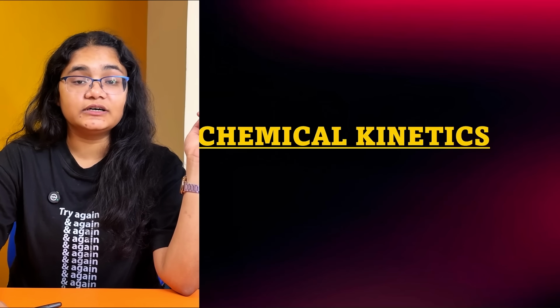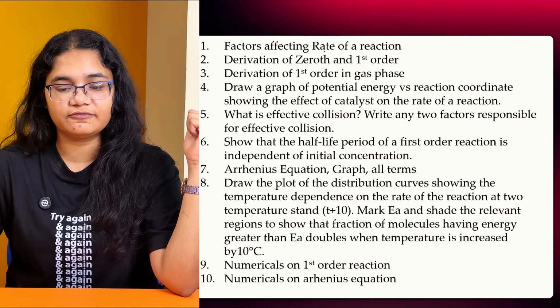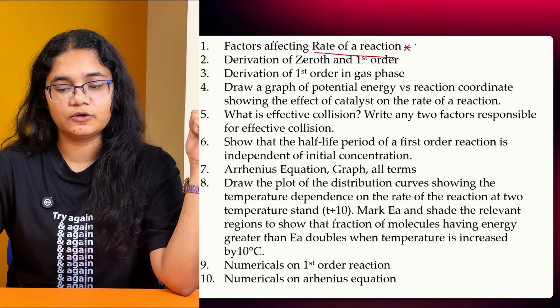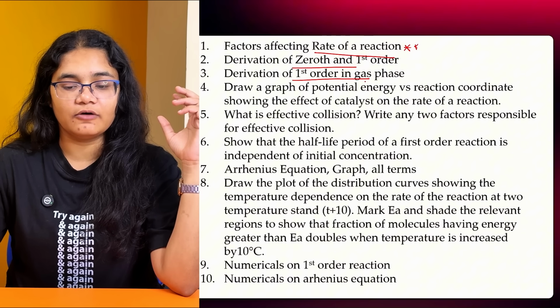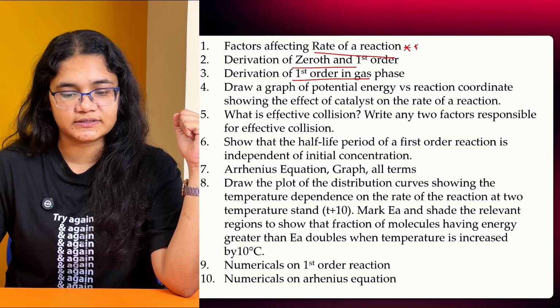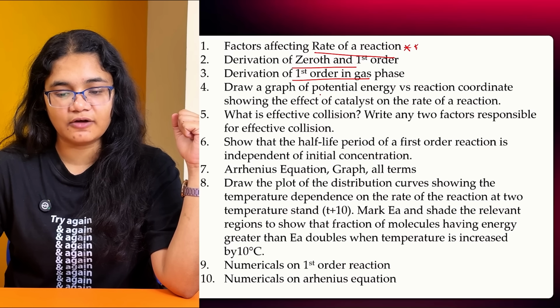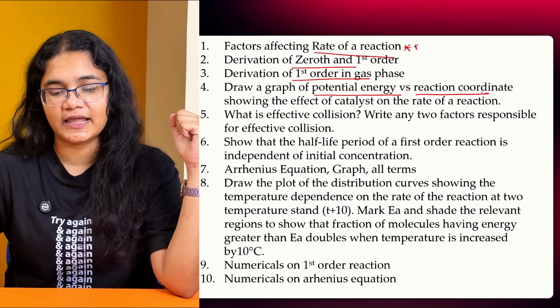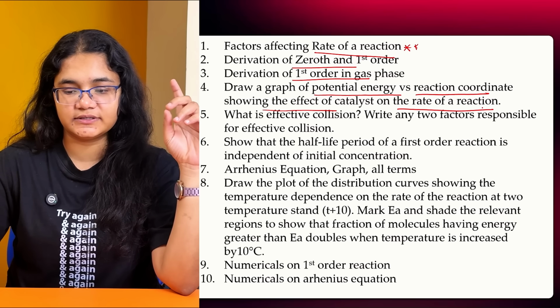Next, coming to the third chapter, that is chemical kinetics. So here first thing that you should know is factors affecting the rate of the reaction, very important question. Then derivation of zero order, derivation of first order integrated equation. Then one more derivation is there, okay, so that I'll show you. Then we have draw the graph of potential energy versus the reaction coordinate showing the effect of catalyst on the rate of the reaction. This is important.